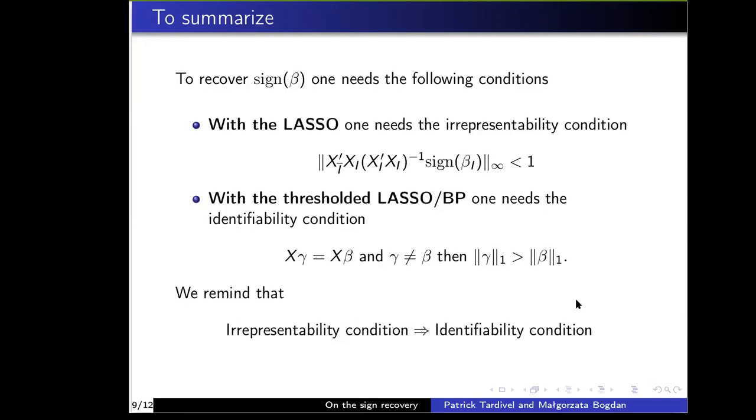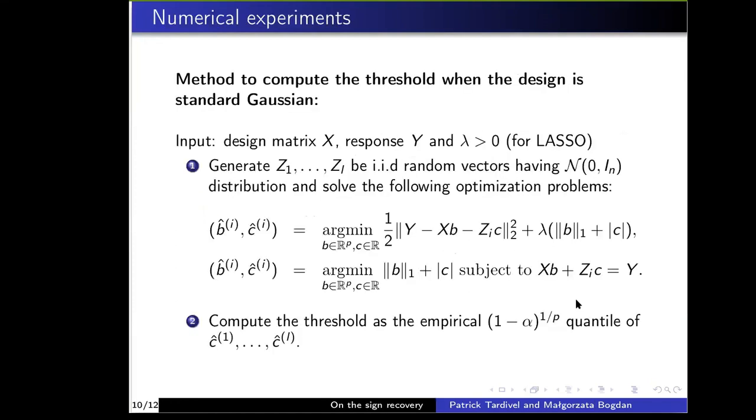Now I'm going to say a few words about how to select a threshold for both basis pursuit and lasso. And the strategy is a bit similar to the one developed by Knockoff, actually. So I assume that X is actually a particular observation of a standard Gaussian matrix. So I have a particular X, I have a response Y, and the lambda is fixed, is given.